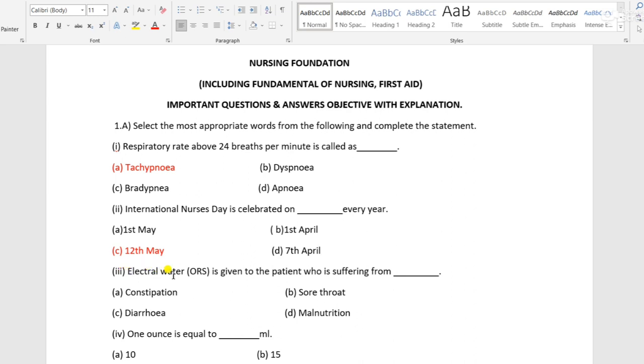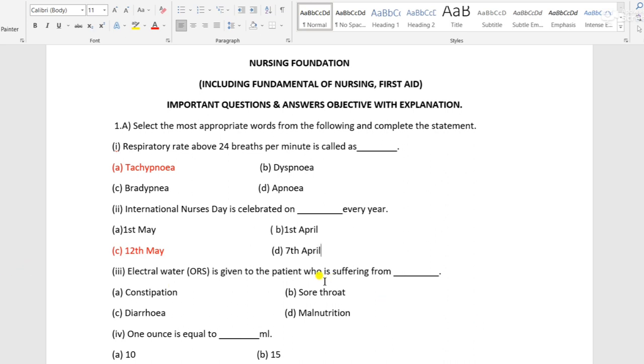Third question: oral rehydration solution is given to a patient who is suffering from dash. Option A is constipation, option B is sore throat, option C is diarrhea, and option D is malnutrition. We will see each option's meaning. So what is constipation? Constipation means hard stools. It can be prevented by eating fiber-rich food and taking more liquids.